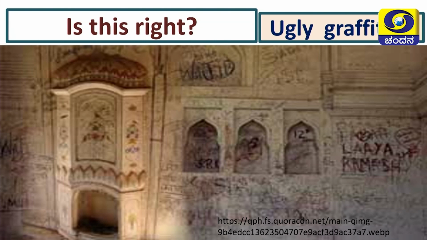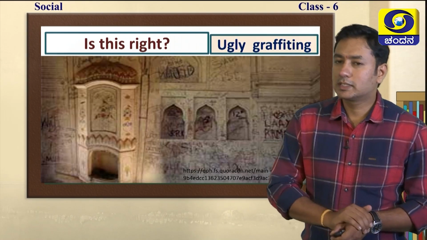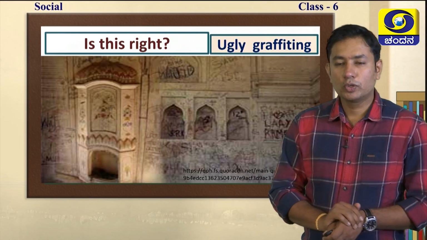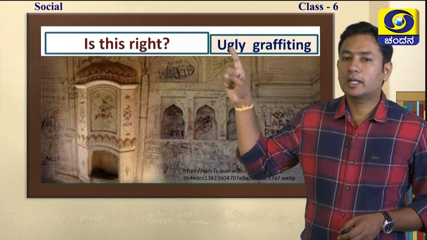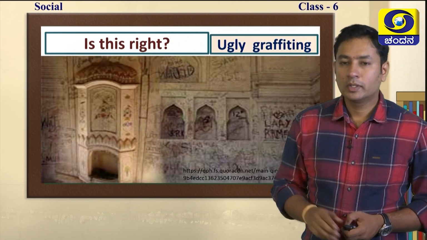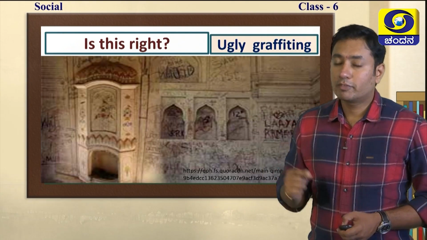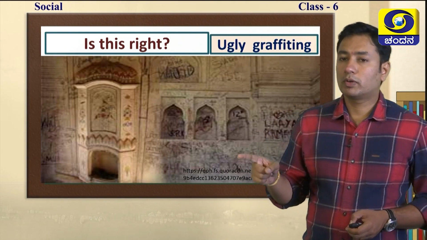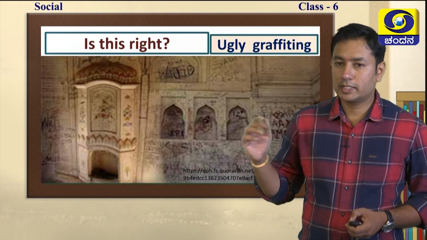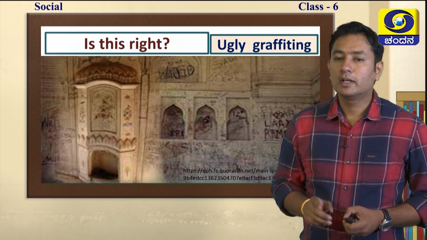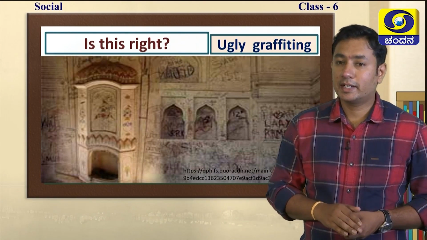So, you can see this picture and you can say how rude we are to treat our own Indian heritage. See, this is one of the monuments, somewhere it is there in Mysore. See how nicely they have scribbled over it. See, is this the way to preserve our heritage? No, certainly not. This is called ugly graffiti. You should not do like this. If anybody is doing like this, you will have to inform the police or somebody else who is authorized to punish them. Okay?